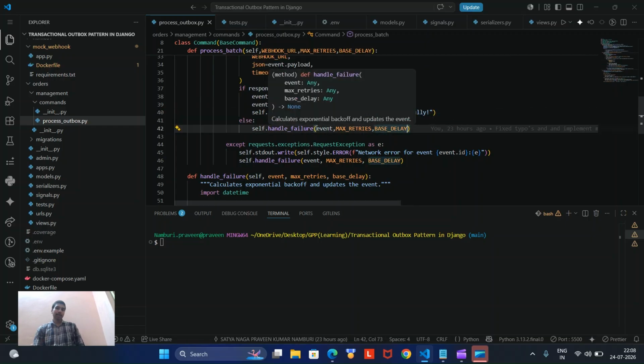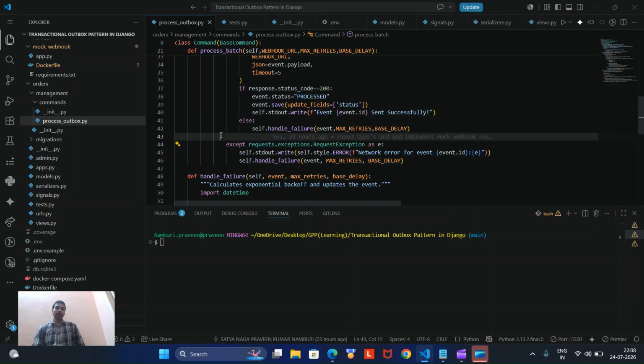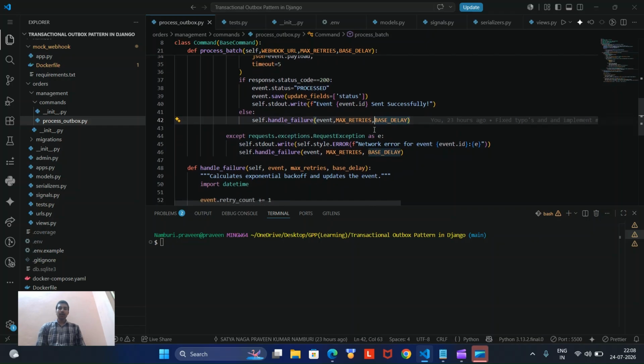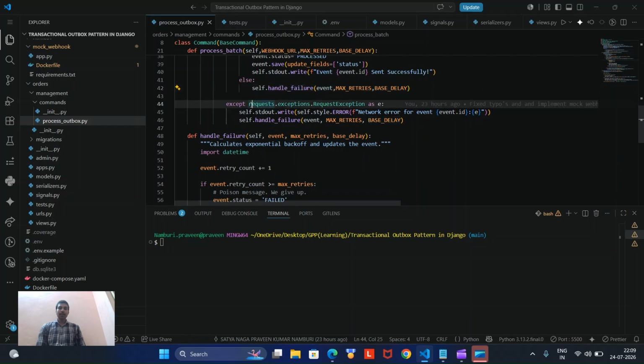Whenever something does not happen correctly, we need to handle that failure also. So that's why I have defined something called the handle failure method, which takes the maximum retries. For every request, we are assigning a maximum retries because everything can't succeed at a time. Maybe there are some failures. So whenever a request exception or network error happens, we print a network error for that event, and we handle that failure.